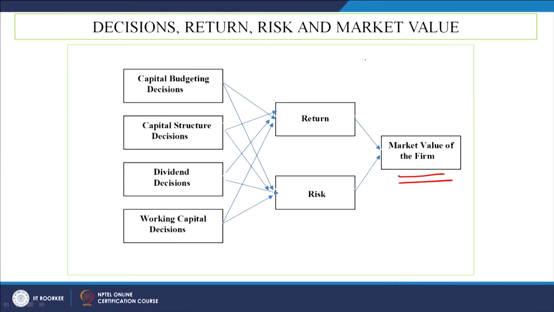And finally, if you are able to maximize the returns of the firm for a given amount of risk by virtue of taking all these four decisions in a very professional manner, then what will happen? You will be able to achieve this final objective of the maximization of the market value of the firm. And if the market value of the firm is maximized, it means the objective of the wealth maximization of the shareholders will be achieved. So, we have to learn in due course how to achieve this target by managing your financial resources in the best possible manner.